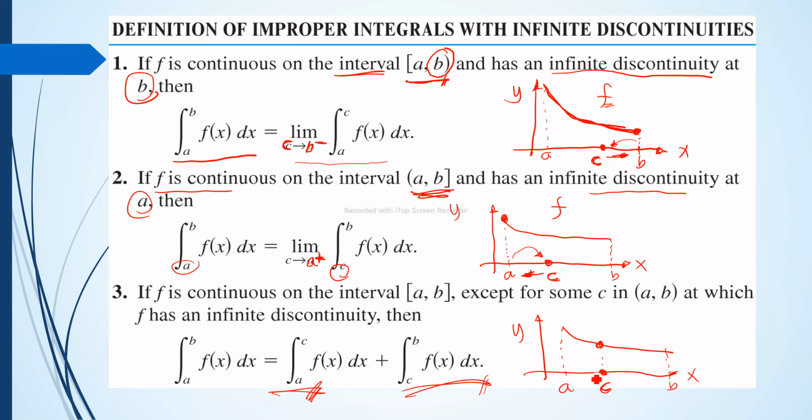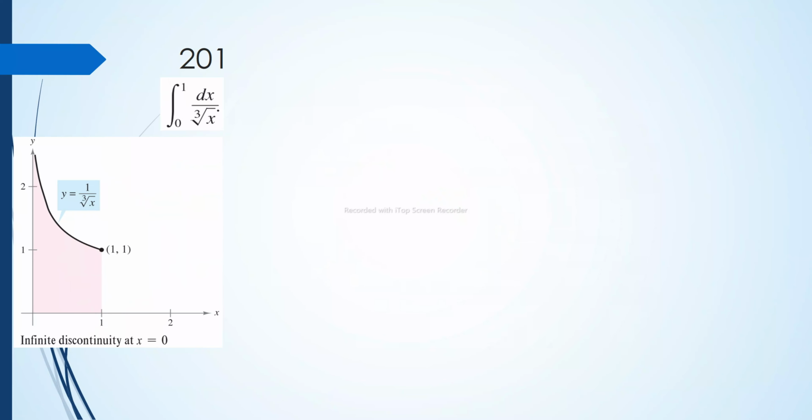So we have two parts. We have c approaches a from the right and c approaches b from the left. Okay, to understand this better, let's start with our first example. For our first example, we were asked to evaluate the integral of dx over cube root of x from 0 to 1.